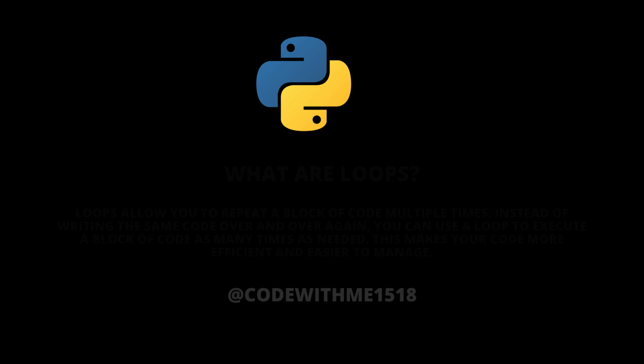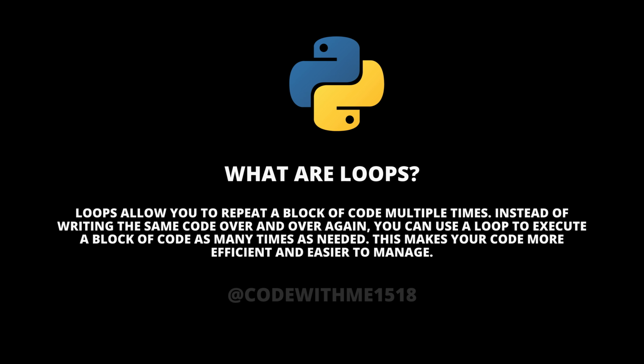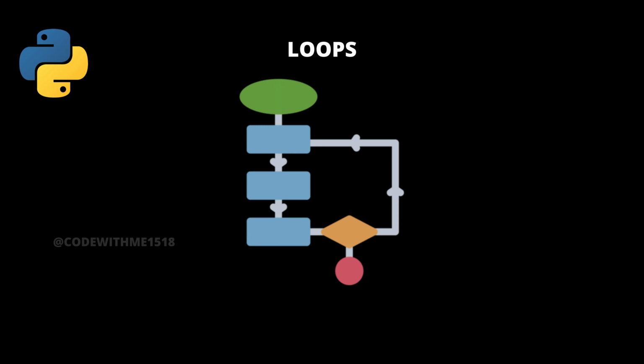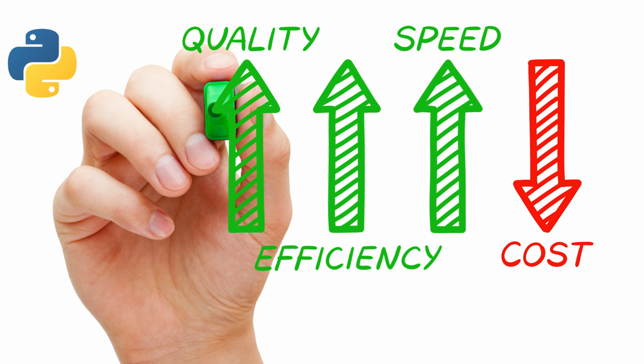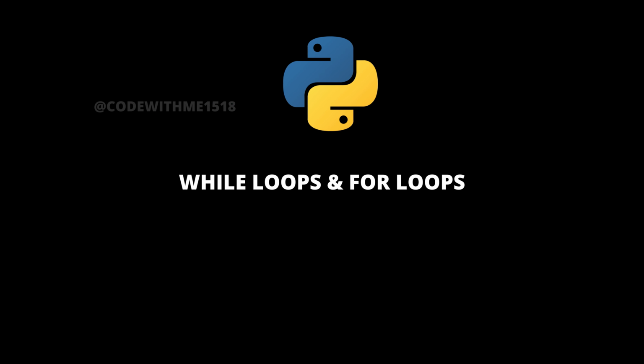Let's start with the basics. What are loops? Loops allow you to repeat a block of code multiple times. Instead of writing the same code over and over again, you can use a loop to execute a block of code as many times as needed. This makes your code more efficient and easier to manage. In Python, we have two main types of loops, while loops and for loops. Today, we're focusing on while loops.